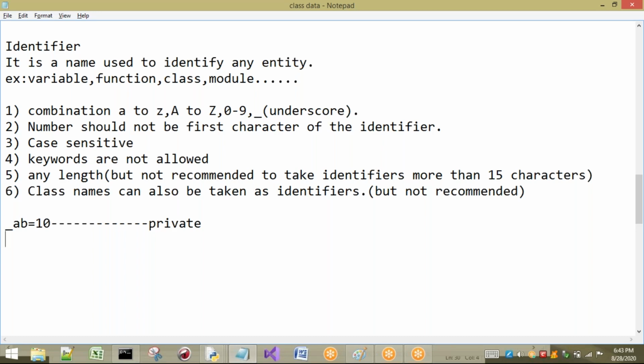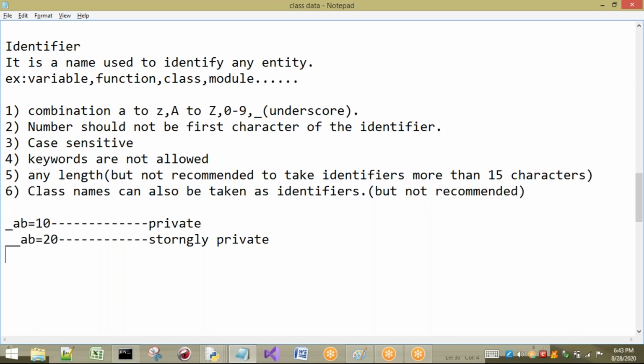In the same way, if you write double underscore, two underscores, for an identifier, according to our Python interpreter it is strongly private. I am not going to discuss these things now, just understand that these types of variables exist according to the Python interpreter.